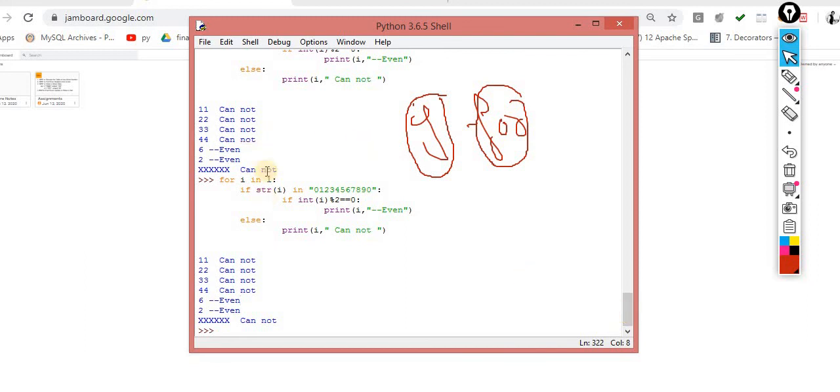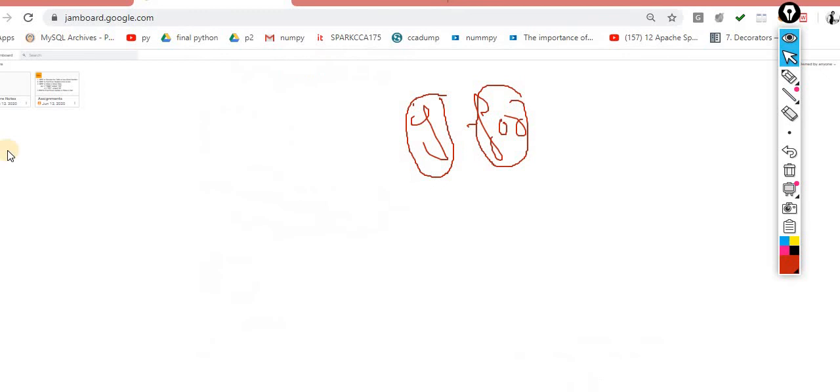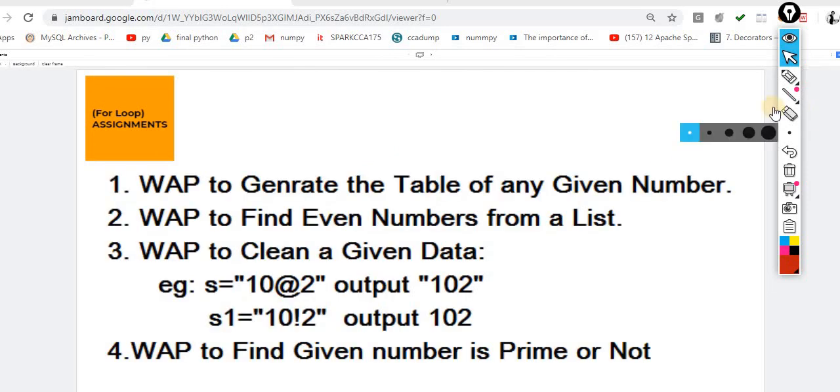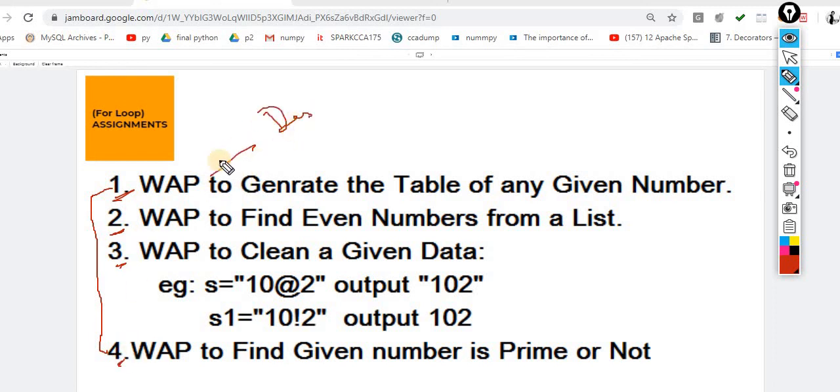So now it's time for assignments. That assignment you have to perform. These are the 4 assignments that you have to perform: assignment number 1, assignment number 2, assignment number 3, and assignment number 4. I am not going to describe these assignments. Try to read them out by your own.